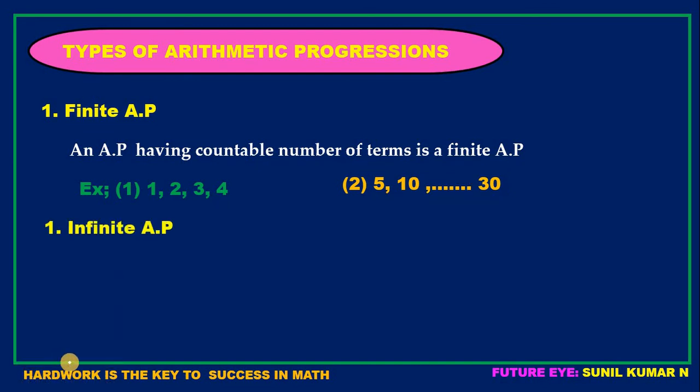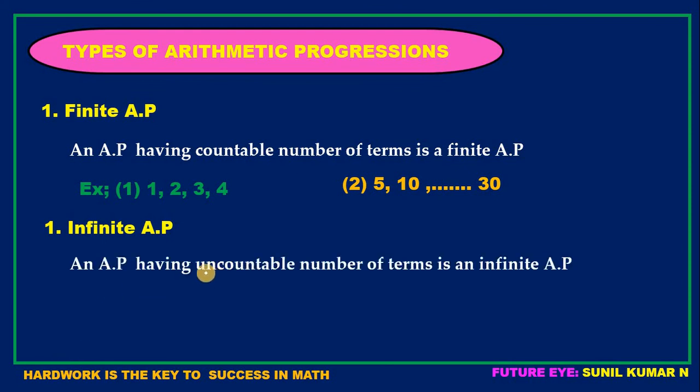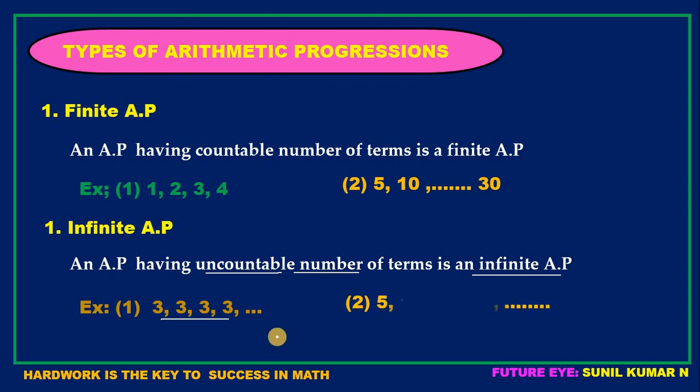Next is infinite AP. An AP having an uncountable number of terms is an infinite AP, meaning it contains an uncountable number of terms. Example, 3, 3, 3, 3, and so on. How many times are 3s present here? We cannot count. Why? Because the last term is not there. If there is a last term, you can easily count. So the next one, see here, 5, 10, 15, 20, and so on. Till how long? We don't know. Hence, these kinds of APs are examples of infinite APs.